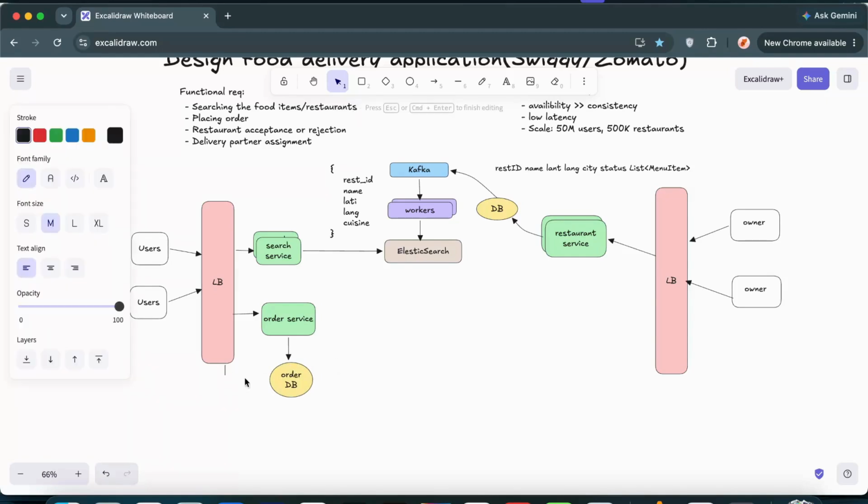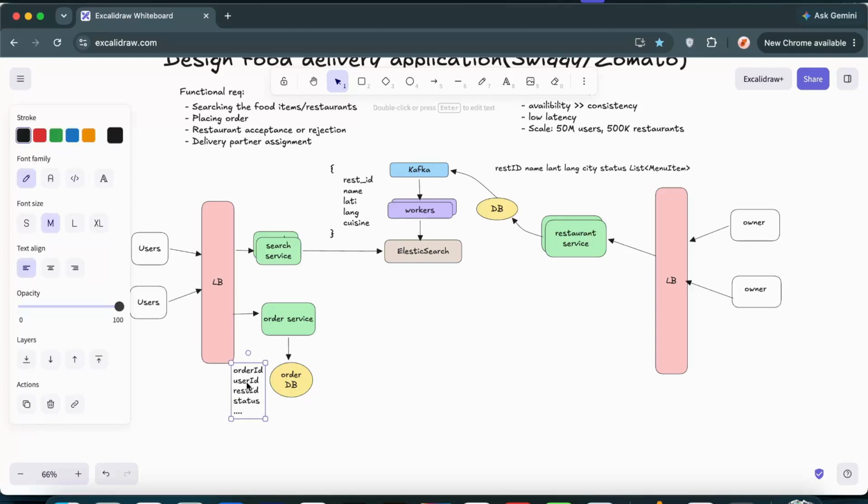And inside this order DB, what data we collect is the order ID, user ID, restaurant ID, right? The status of this particular order. Initially, it is obviously in pending state. Then the payment processor, whether it is going to be cash on delivery or something like that. The pricing, every single thing. This order DB basically holds, and this is going to be again a relational database.